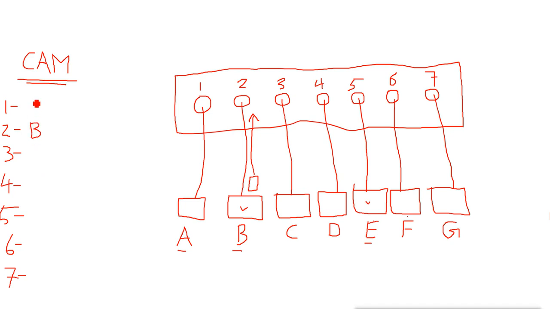So it knows that on port number 1 it has MAC address A. On port number 2 it has B. Port number 3 has C. Port number 4 has D. Then port 5 has E. Then F on 6, then G on 7.